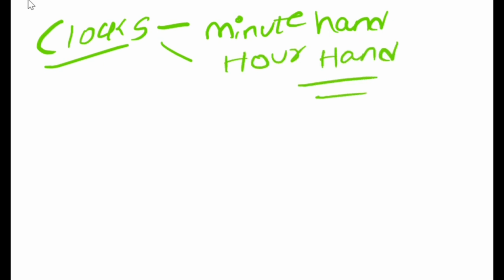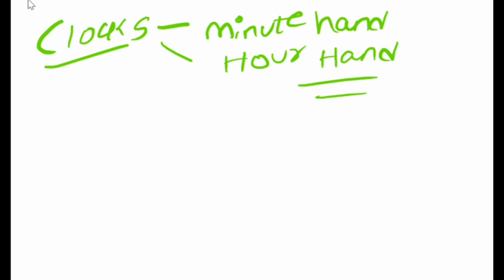Okay, that means how many times the minute hand and the hour hand coincide with each other, how many times the minute hand and the hour hand are exactly opposite to each other, how many times they form 90 degrees, or 60 degrees, or 30 degrees with each other. Questions like this will be there in your examination. Okay, so let's see carefully.